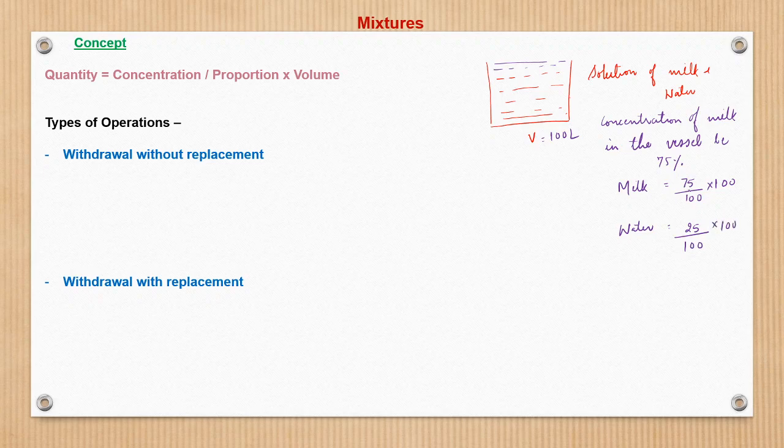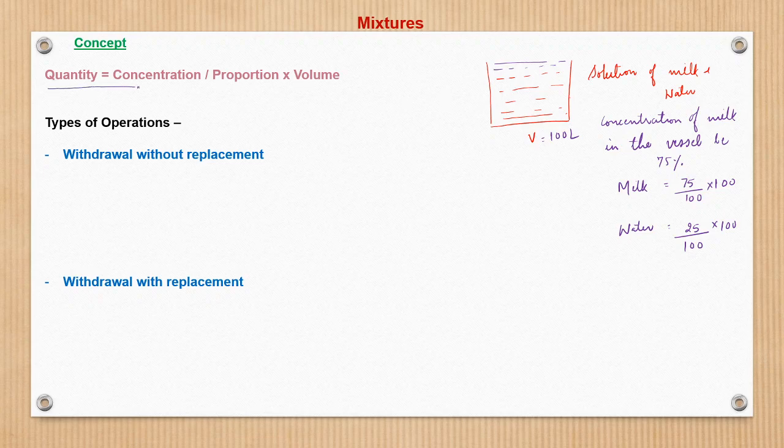So out of 100 liters of solution of water and milk, 75 liter would be milk and 25 liter would be water. So quantity is nothing but concentration or the proportion into the volume; interchangeably we can use this, right?